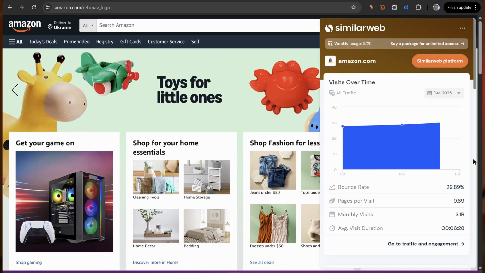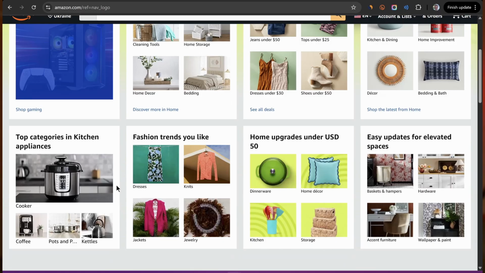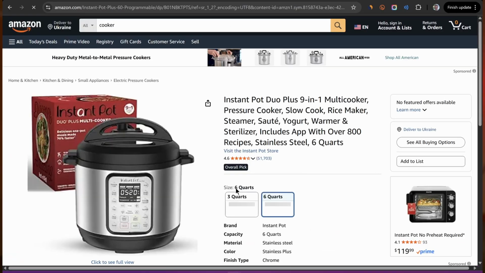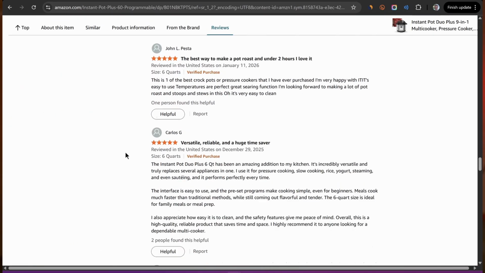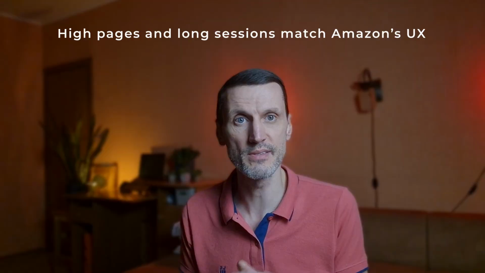Amazon shows low bounce, high pages per visit, and long sessions. For e-commerce, this is healthy. Why? Because choosing a product is hard. Users search, compare, open many items, read reviews. High pages here do not mean confusion, and long sessions here do not mean delight. They mean decision effort. Amazon helps users decide what to buy. The UX matches the task.